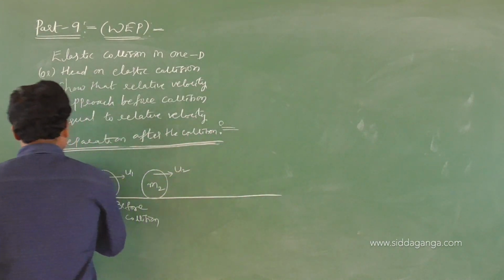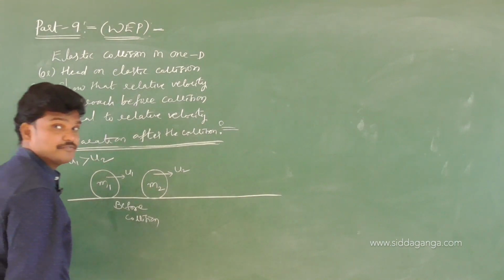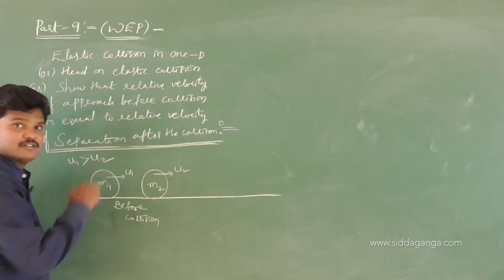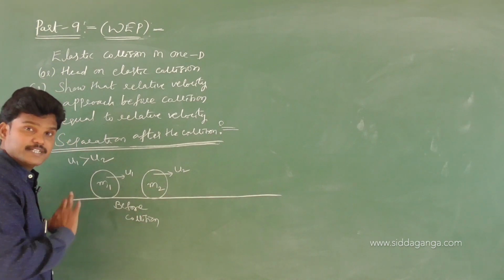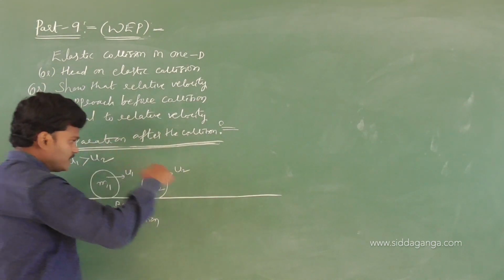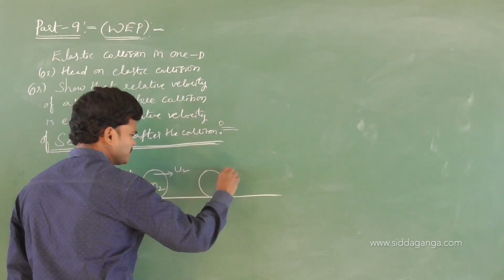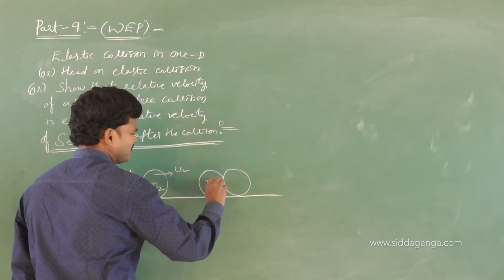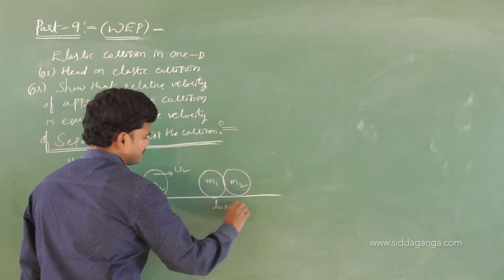If u1 is greater than u2, then after some time the first body strikes the second body. u1 greater than u2, then collision takes place. So if u1 is greater than u2, then the two bodies stick together. See, this is during collision.